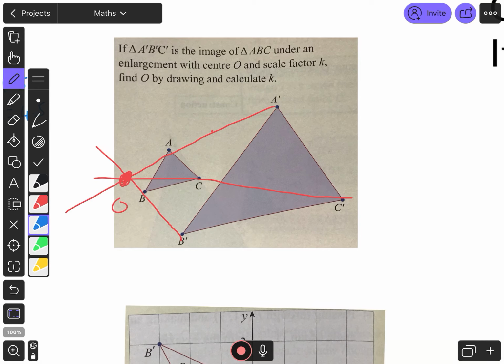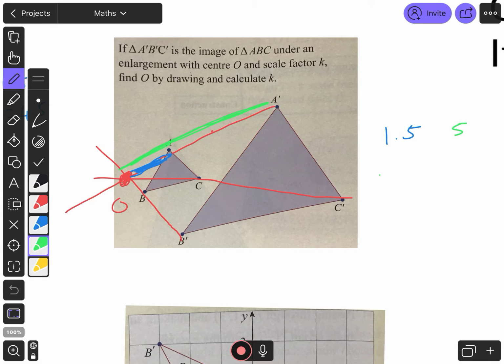To find my scale factor then, what I do is I measure this length here. And I measure that and I'm getting 1.5. And then I measure this here. Okay. And I am getting 5 there. So I know that I have 1.5 and I have 5.